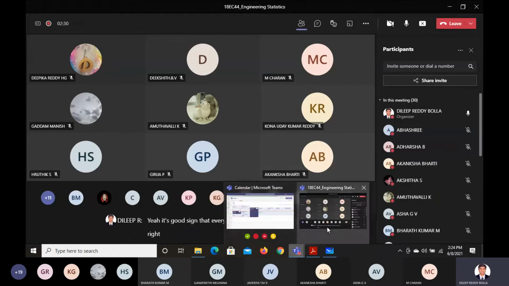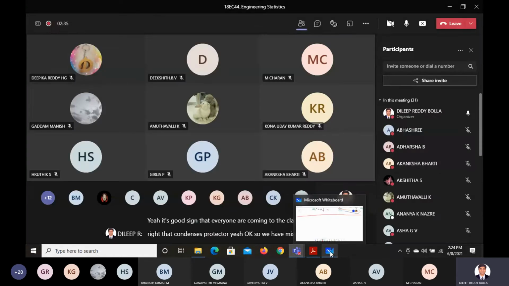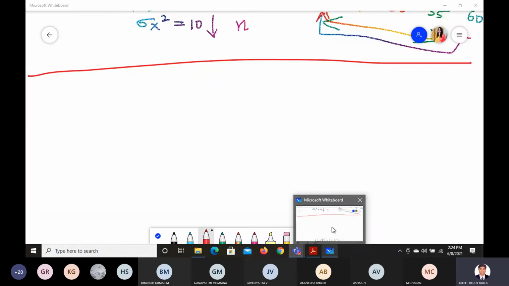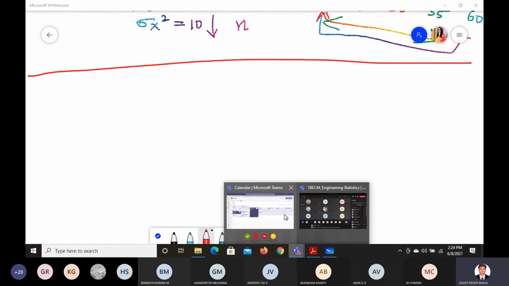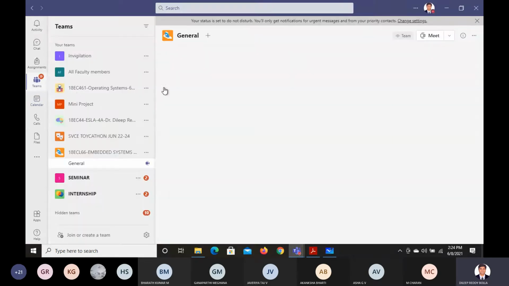Okay, so we missed out some content in the last class. We'll resume from there without wasting our time. Please try to understand this. This is an important problem and very easy also. If we have the PDF file, you can take that. Let us see, one second. If you have that, we'll take that and try to understand.